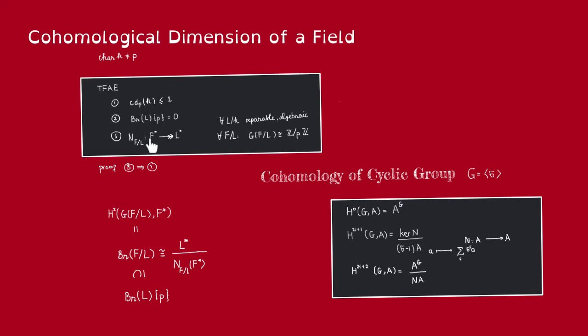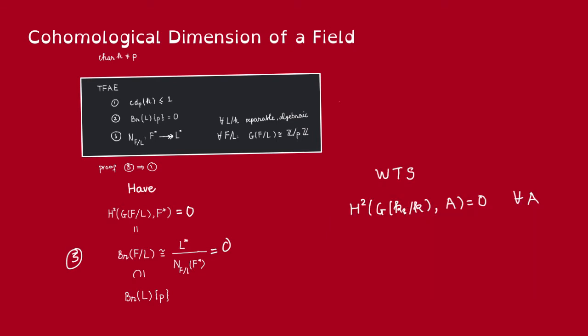What does 3 say? 3 says that this norm is surjective for every cyclic extension of degree P. So that means that every element in L star is a norm, so 3 implies that this quotient is 0. Thus, 3 implies that for every cyclic extension F over L of degree P, both containing K, this cohomology group H2 is 0. So that's what we have.